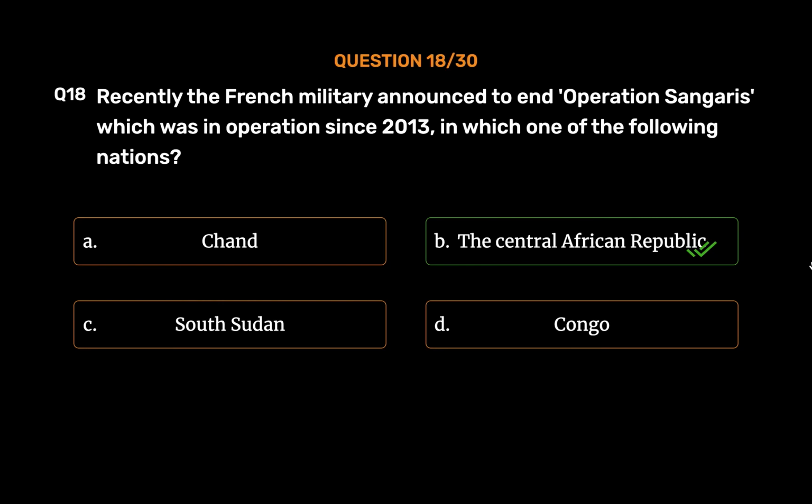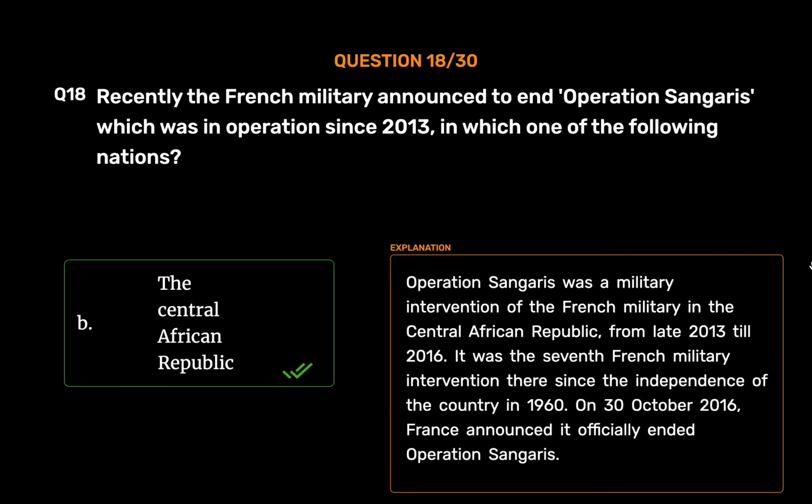The Central African Republic. Operation Sangaris was a military intervention of the French military in the Central African Republic from late 2013 till 2016. It was the 7th French military intervention there since the independence of the country in 1960. On the 30th of October 2016, France announced it had officially ended Operation Sangaris.